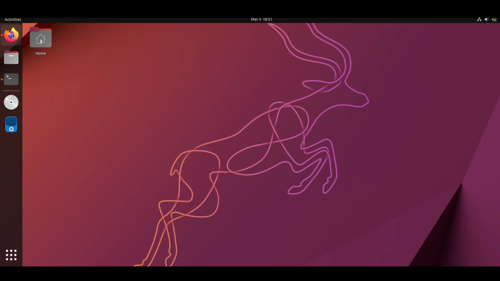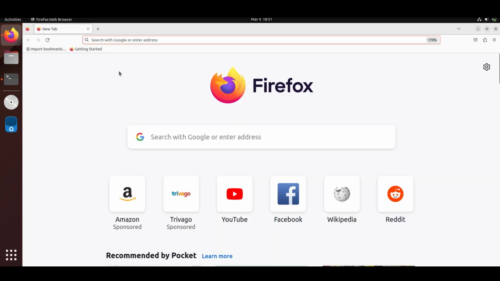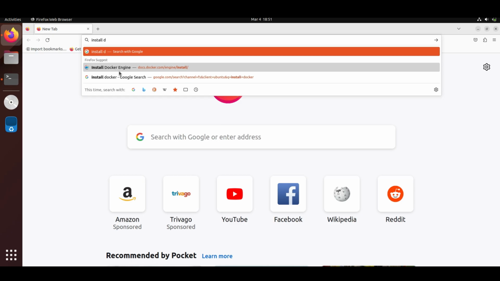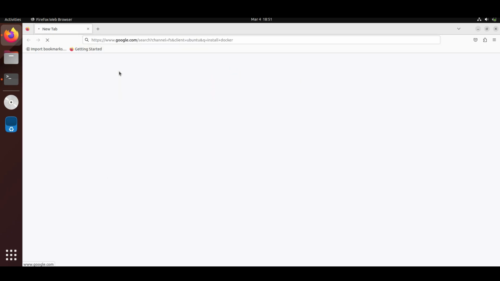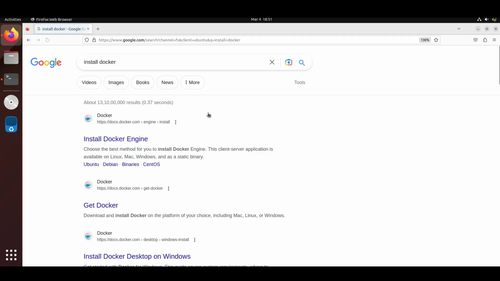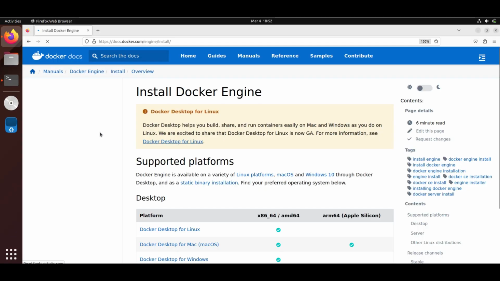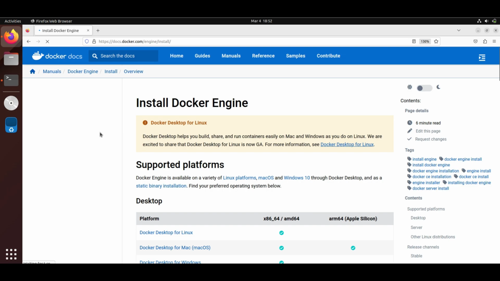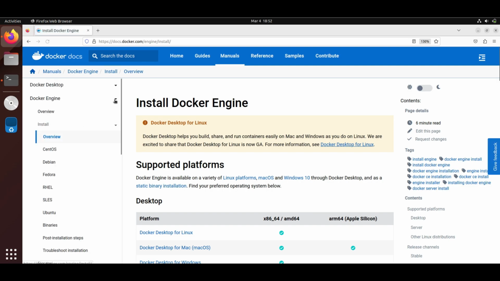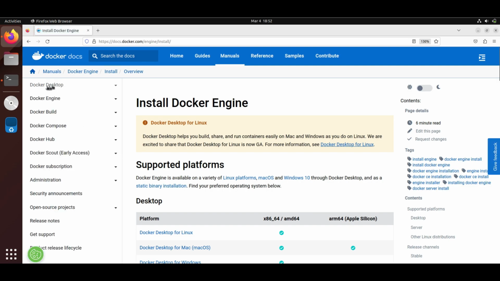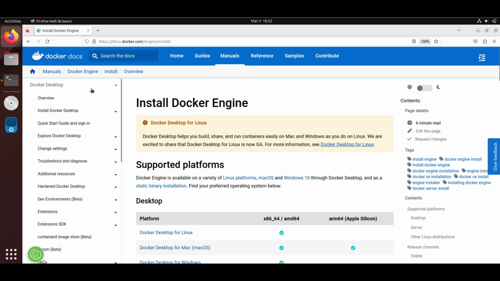Now first of all open your favorite web browser and search for install Docker. So go to the official website docs.docker.com where you will see the option install Docker. So here you will see two options, Docker Desktop and Docker Engine. So we will install one by one. First of all, we will install Docker Desktop.